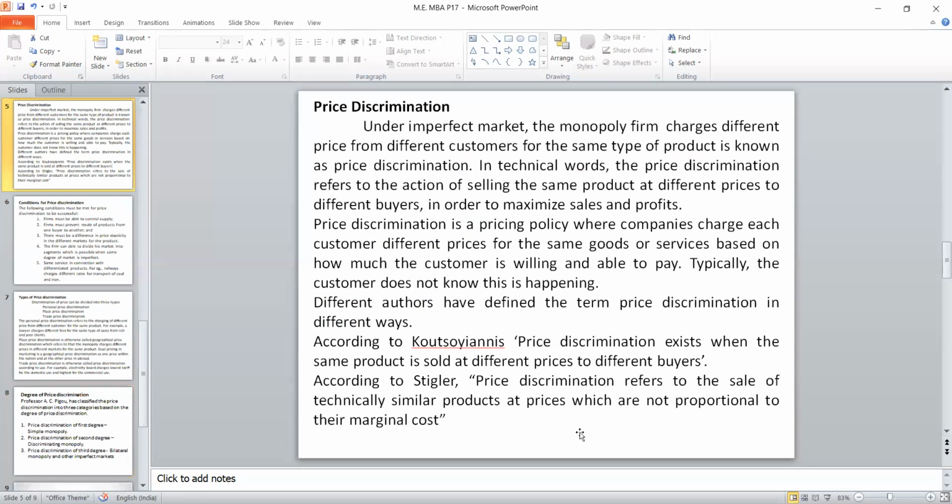Now let us move to the unique concept called price discrimination. This is a unique feature of this particular market, because charging different prices from different customers for the same product is called price discrimination. In this class, Madhumita, Pavitra, Soumya, there are 3 members. Of course, Imtaz Khan is also there. Suppose I am selling one particular product, say it is 100 rupees.